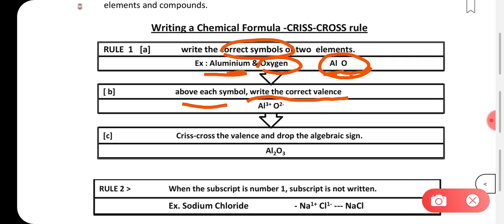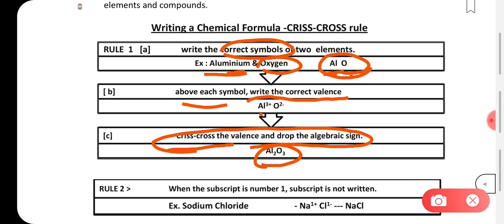Okay, so crisscross the valence and drop the algebraic sign. So the valency of aluminium is 3 plus. It shows that aluminium's valency is 3, that means it can donate 3 electrons, whereas the oxygen can take electrons. So aluminium has the valency of 3 and oxygen has the valency of 2, so it forms Al2O3.